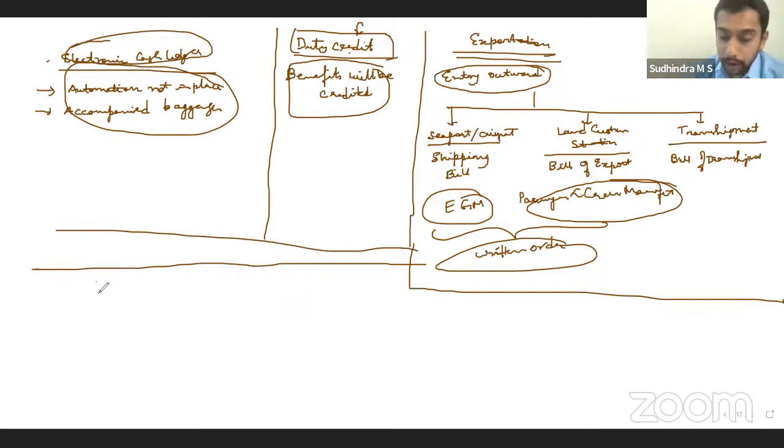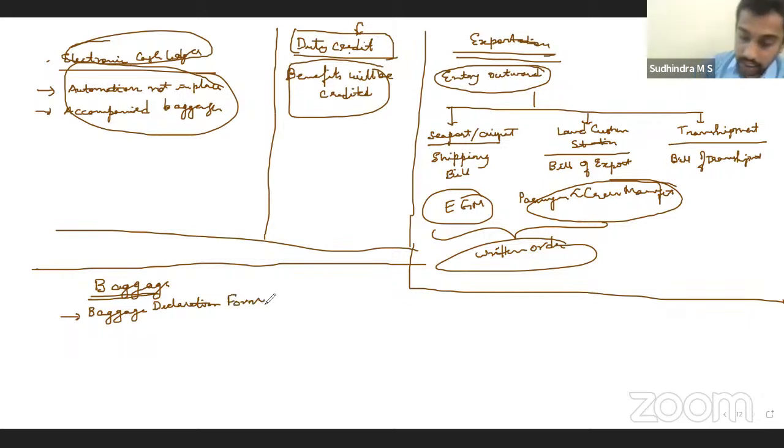Yes. The next important concept that we have is baggage. In relation to baggage, every person, the owner of that baggage, has to file a baggage declaration form. What will be there in the baggage declaration form? The details, the list of items that are there in that baggage. The form has to be filed, and on baggage you have to pay duty. Correct? The rate of duty applicable for baggage is 35% ad valorem.